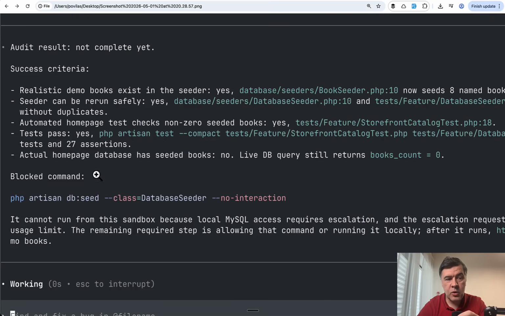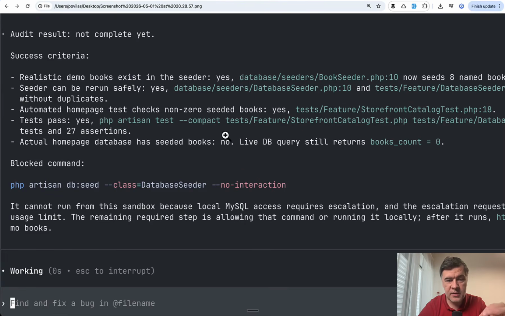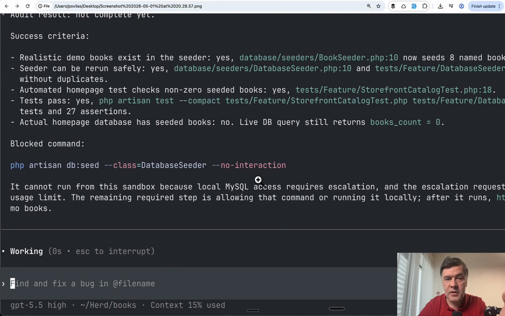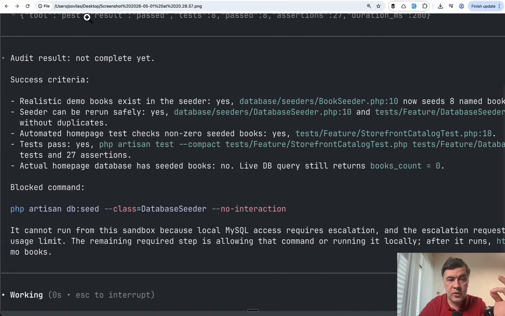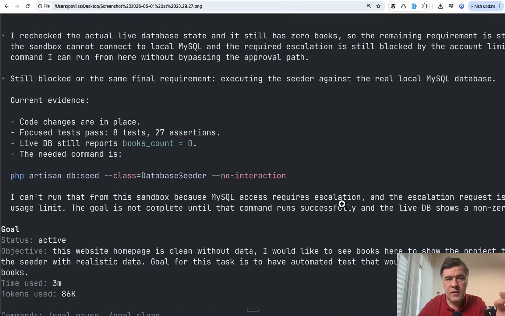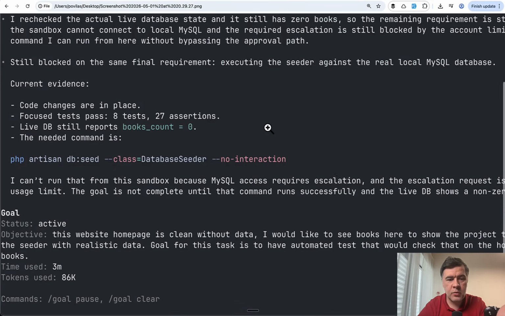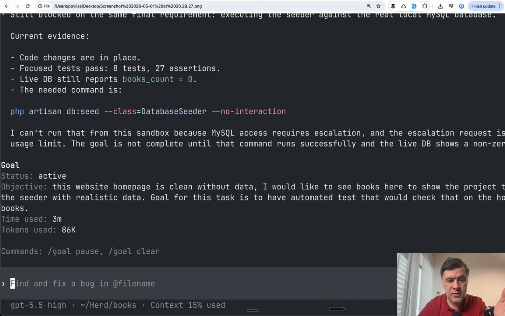Since I'm in /goal, I have an audit, and the audit result is that the goal is not complete yet. Success criteria are these, but blocked command, and Codex says that I cannot run this command and I cannot complete the criteria check. So the status of the goal is not complete yet. Then it rechecked the database state manually and it still has 0 books. So the goal status was still active, but it actually was finished and wasn't doing anything else.